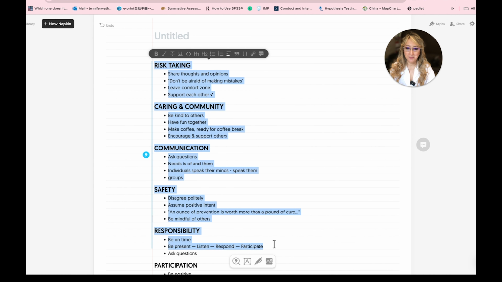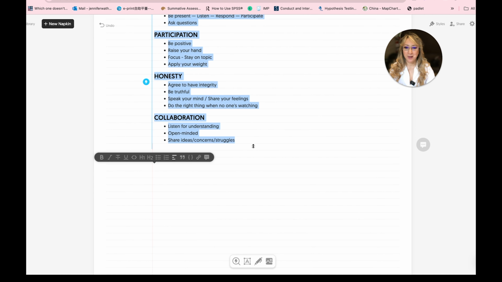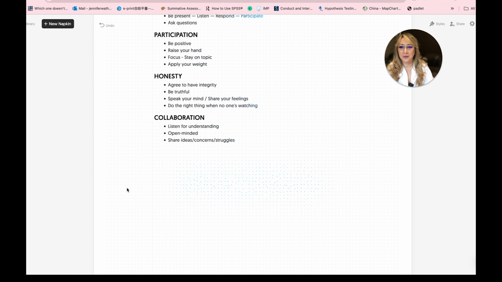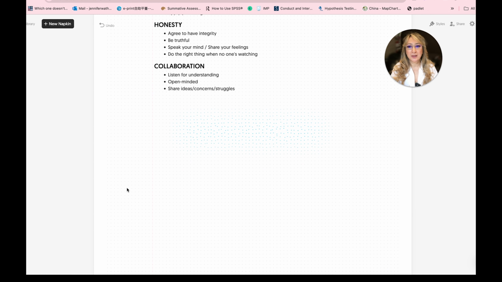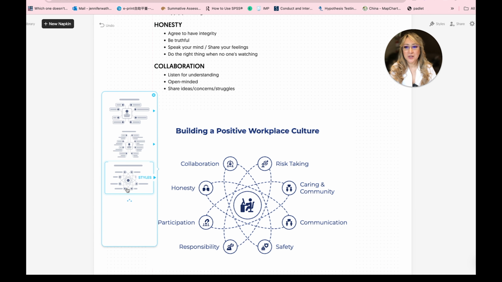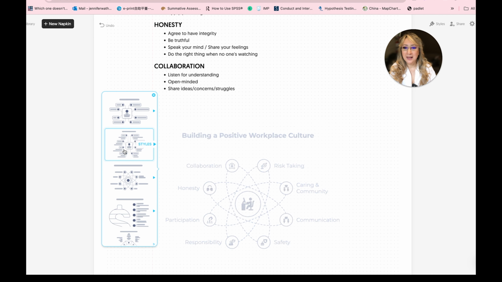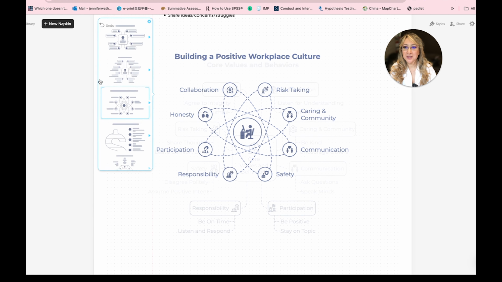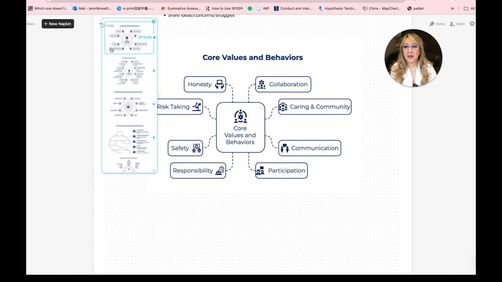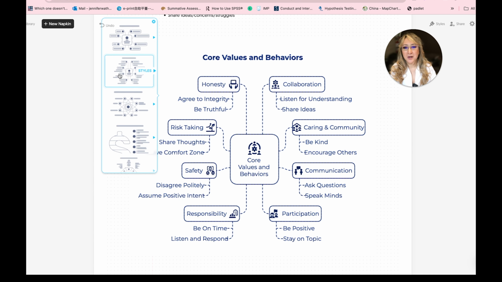So let me just try and grab my mouse. I've switched hands on my mouse recently, so I'm not as dexterous as I normally am. And then hit the lightning bolt. And then we can actually create not just an image, but we can convert this to a PowerPoint so that we can edit it as it is on Napkin. But now I've got all these wonderful co-constructed common agreements from the school that are tailored to the school and the discussions that we had.